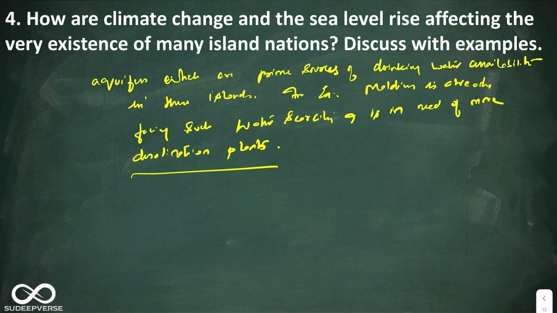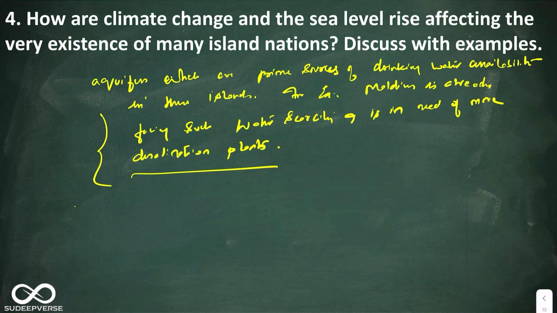So with my common sense, I'm writing this example, not that I've studied it in one book or searched it on the internet. I'm only telling you things that, from common sense and normal basic knowledge, you will be able to write in the answer. That is the difference in my writing model answers in this Decode Mains 2025. It is not about just researching something. It is about how, with our common basic knowledge, we can frame a very good answer. That is what we're trying to do. And this is the second dimension.